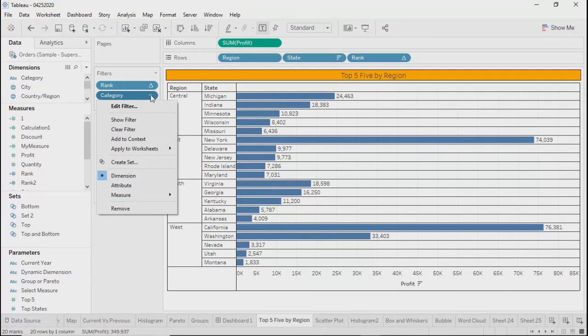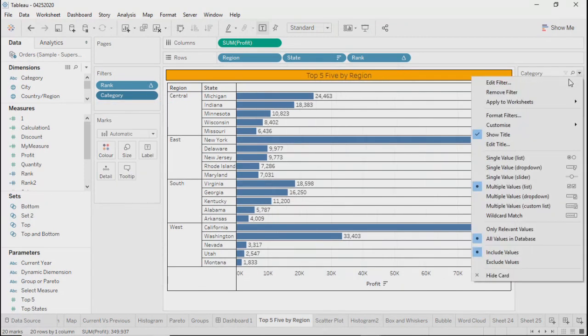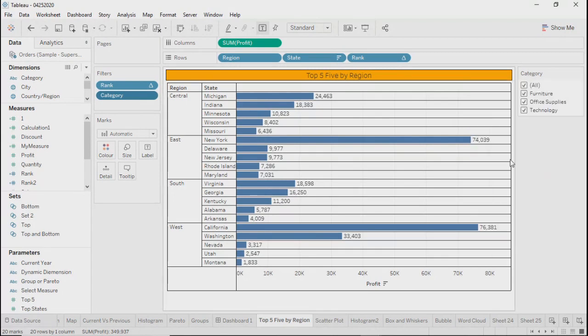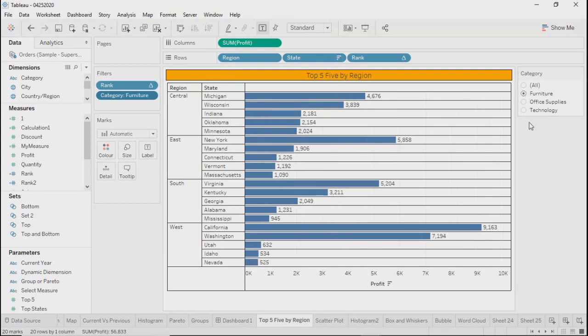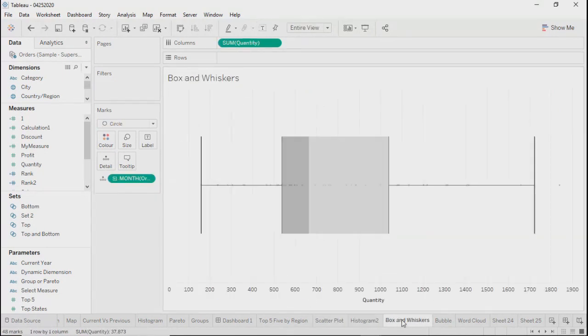If I click on show filter and select a single value, say furniture, my data will get filtered only for the furniture category on this particular sheet. There will not be any impact on other sheets in this workbook at this moment.